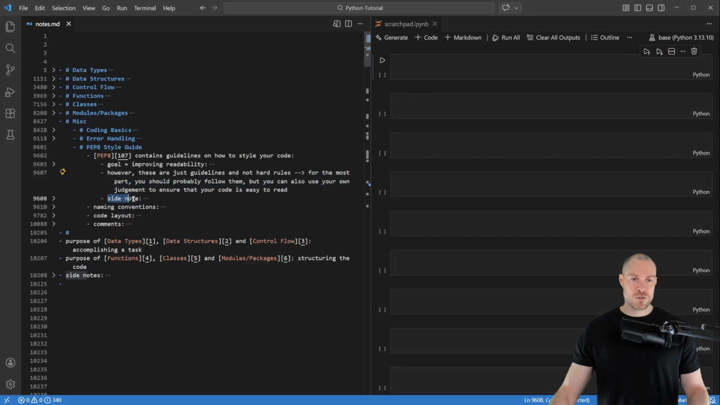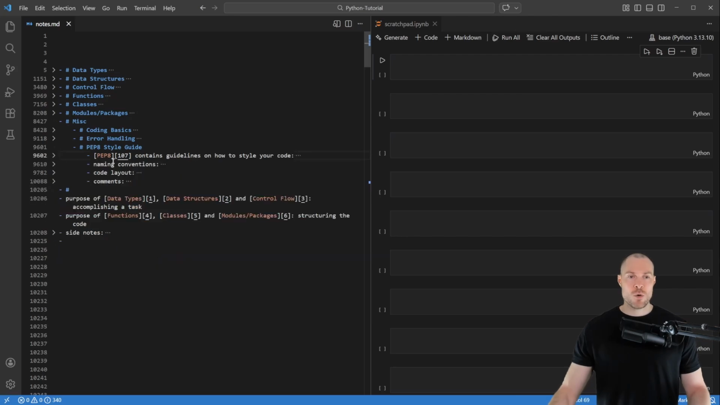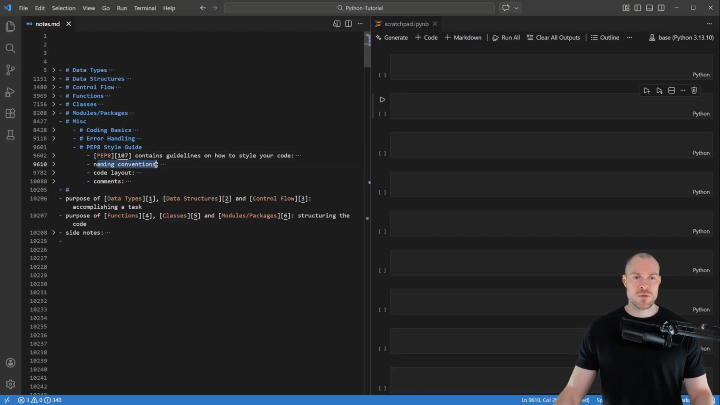And then here I also have a side note, namely this states that there are also other style guides. For example, the Google Python style guide. Okay, so that is what PEP8 is and why it was created. So now let's get to the actual content of the style guide, and we're going to start with naming conventions.